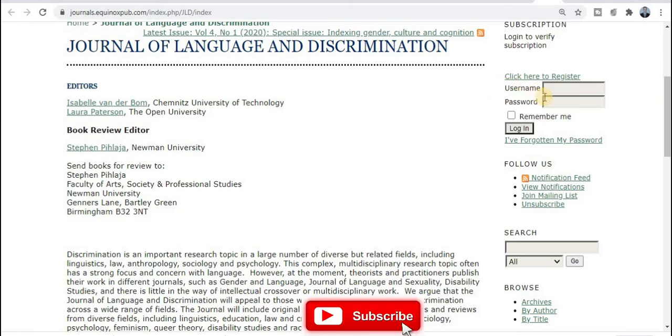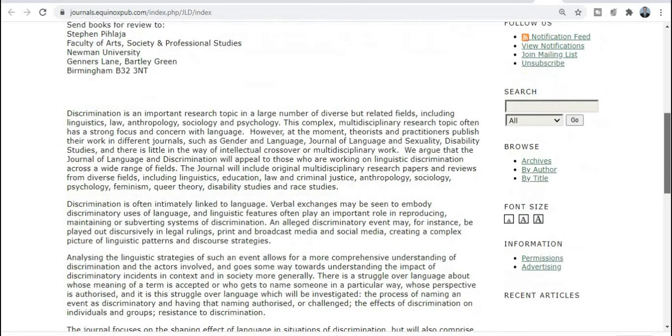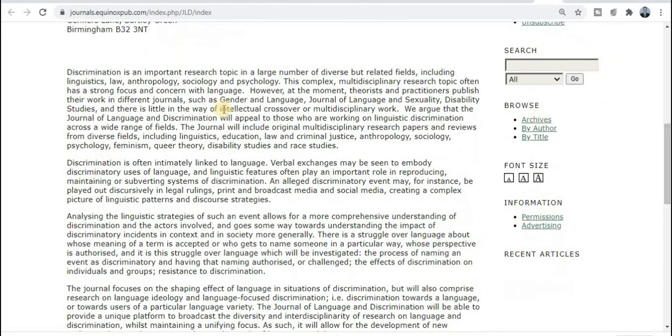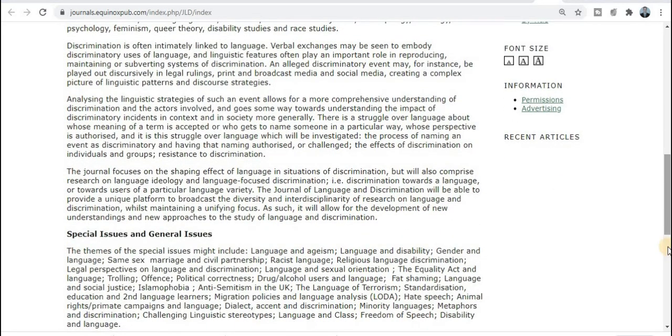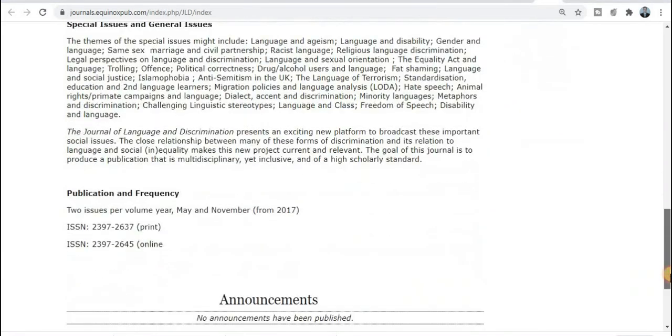For this we just need to click to create our login ID and password, then submit your research paper for publication. So this is the description or exploration of this particular journal. Just read it carefully. If your research area comes under this particular aim and scope, then publish your research paper.